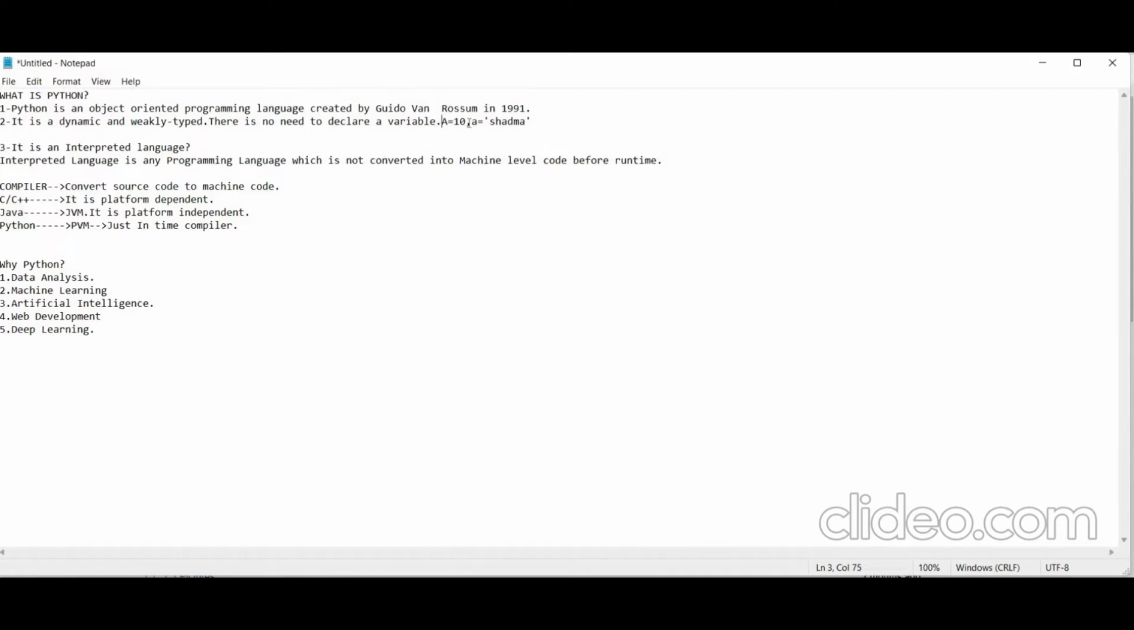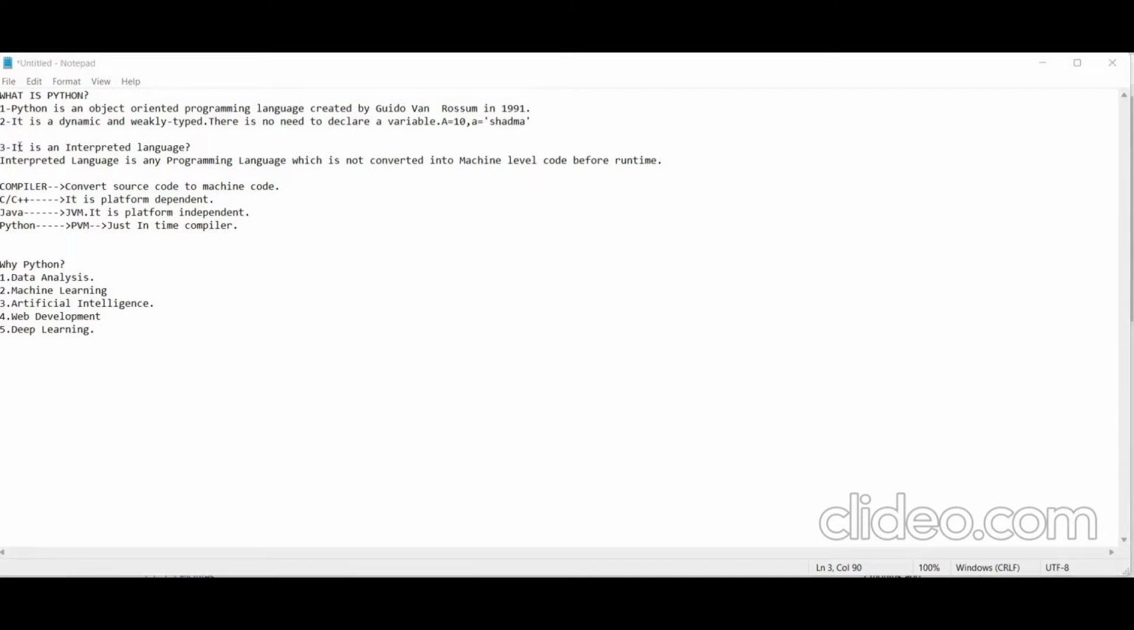But here we can simply write a equal to 10 in case of an integer, and in case of a string we can write the variable name, then within single quote or double quote we can define that. No preprocessor, no semicolon, nothing else. No need to declare that. This is as simple as it is.